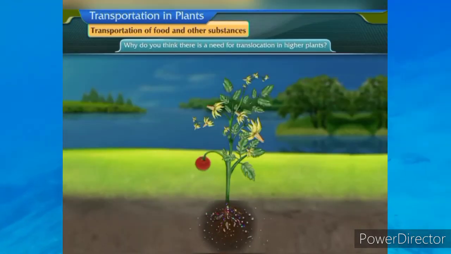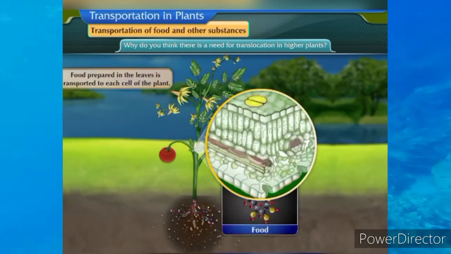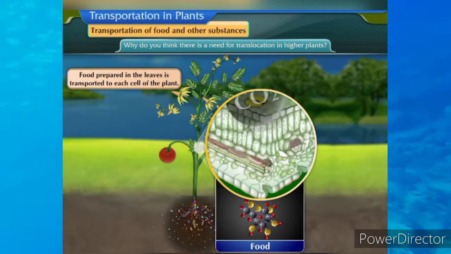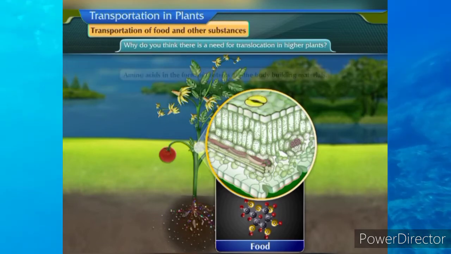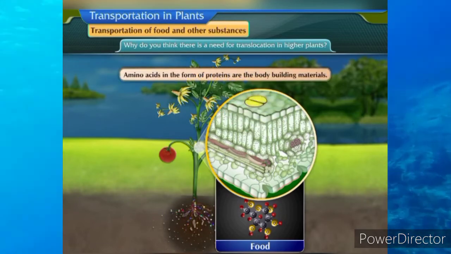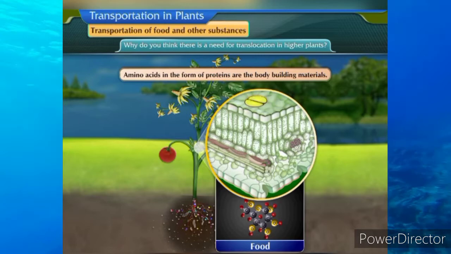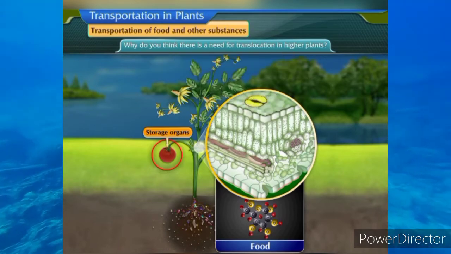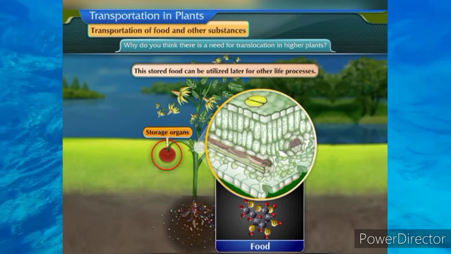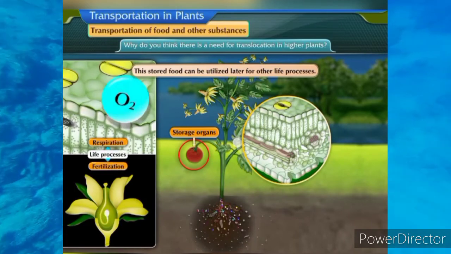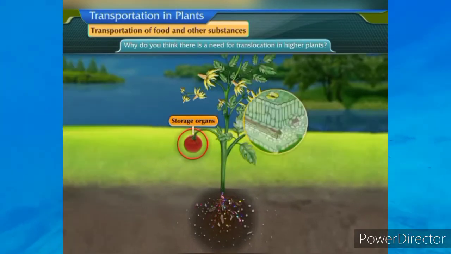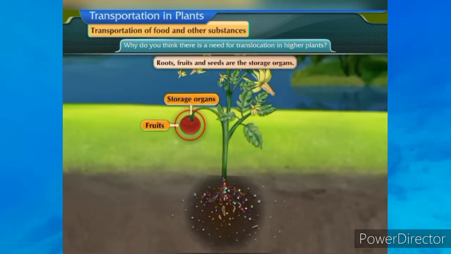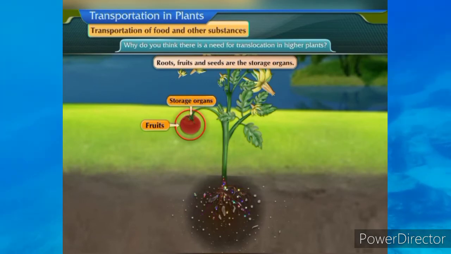Why do you think there is a need for translocation in higher plants? Food prepared in the leaves is transported to each cell of the plant. Amino acids in the form of proteins are the body-building materials. Amino acids and excess food is taken to storage organs. This stored food can be utilized later for other life processes. Roots, fruits and seeds are the storage organs.